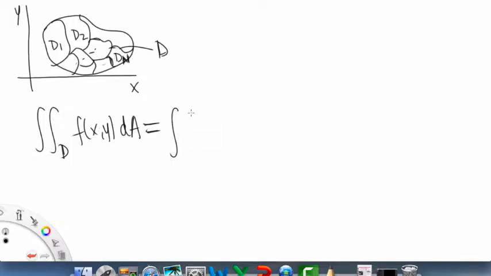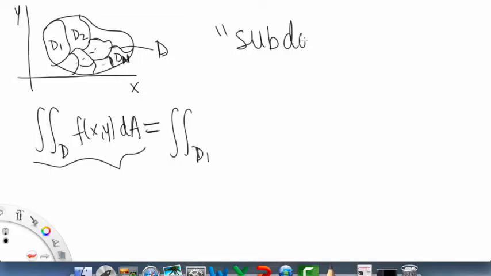But anyways, this last thing is just saying that the thing on the left, integrating over the entire domain, is the same as integrating over the little subdomains. Is that a word? Okay, I'm going to declare that a word, subdomains, like subintervals, you know. So subdomains, that is a word now.